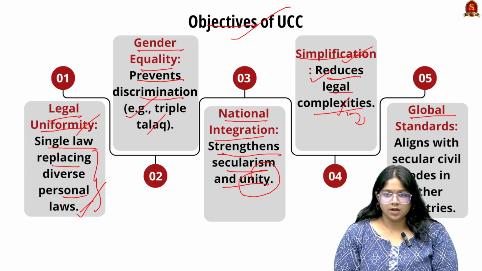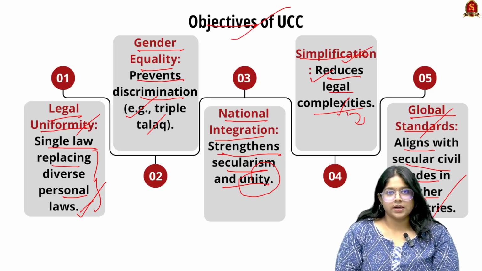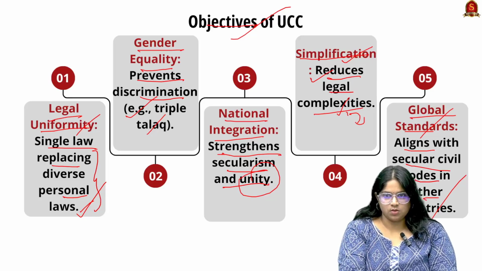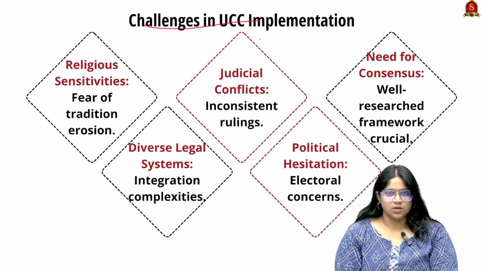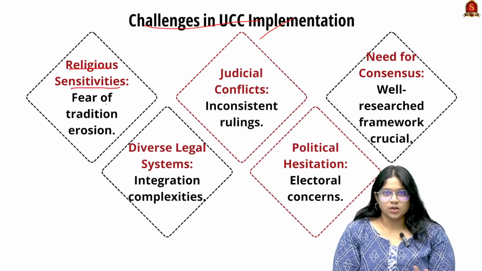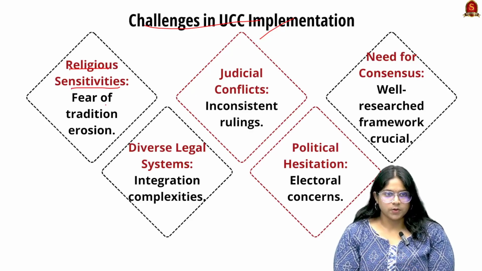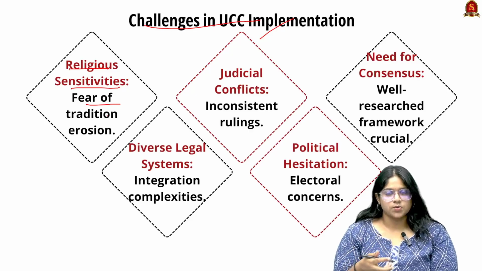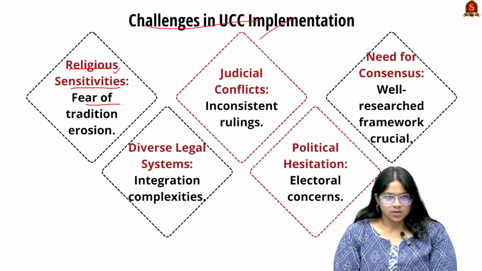Next is adhering to global standards. It aligns with secular civil codes, especially in other countries. For example, you can take France and Germany. They have their own form of UCC. Now looking into the challenges in UCC implementation, first is addressing religious sensitivity. A lot of people fear the erosion of their traditional norms when it comes to marriage and cohabitation, and there are a lot of religious sensitivities being hurt, especially in their cultural practices.